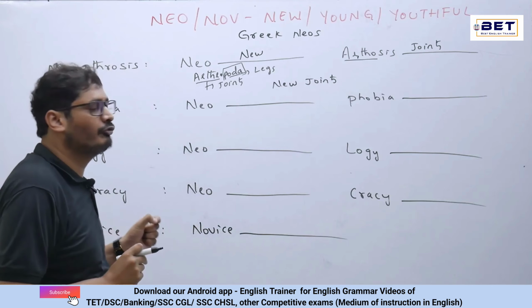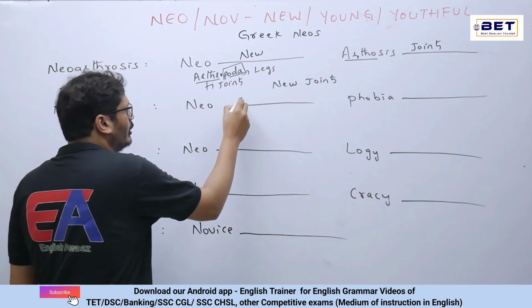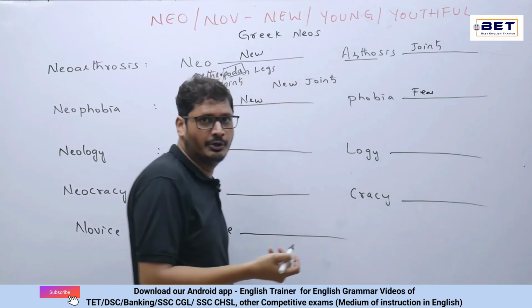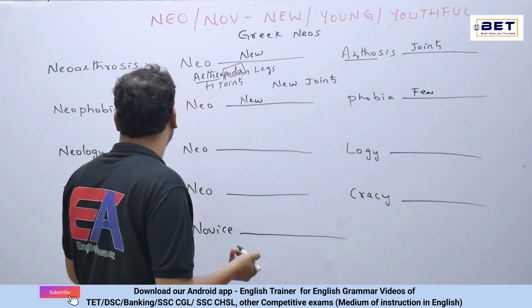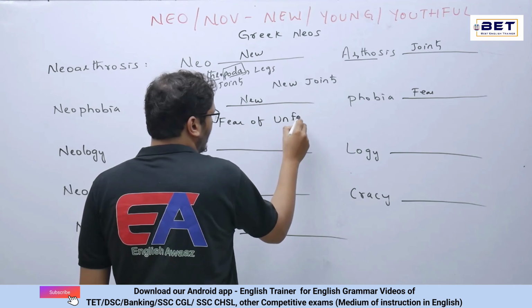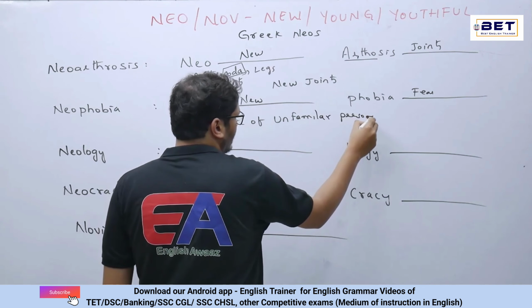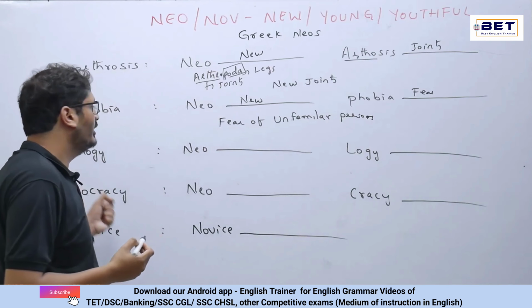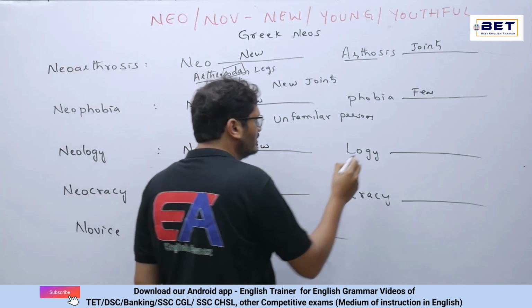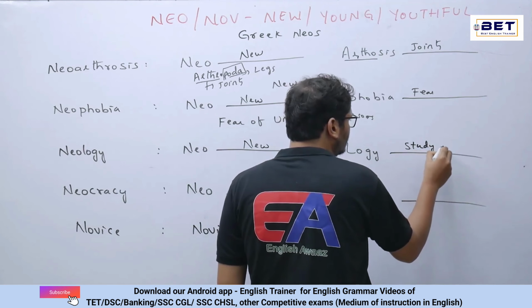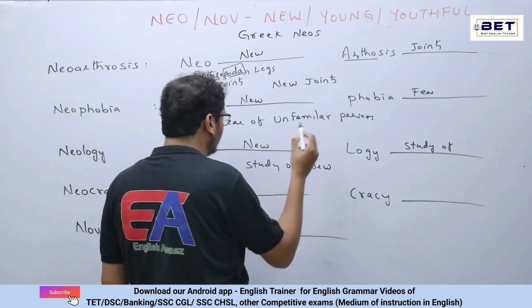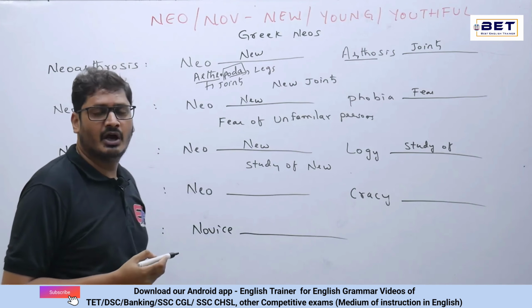Next we have neophobia. Neo is here new, and phobia is altogether fear. So fear of something new or unfamiliar can be generally called neophobia. That's altogether fear of unfamiliar. Okay, unfamiliar persons can be generally neophobia. Next we have neology. So neo is altogether new, and logy is altogether study of. So what is this neology? Study of new. Study of anything that can be new. That's altogether neology.